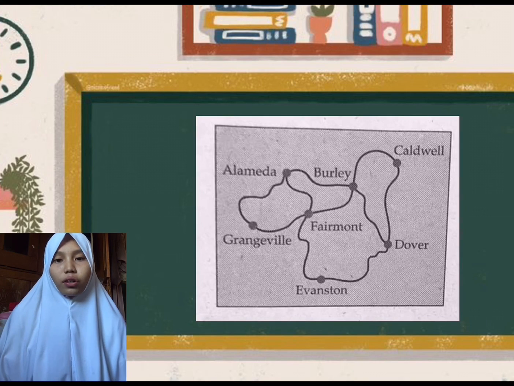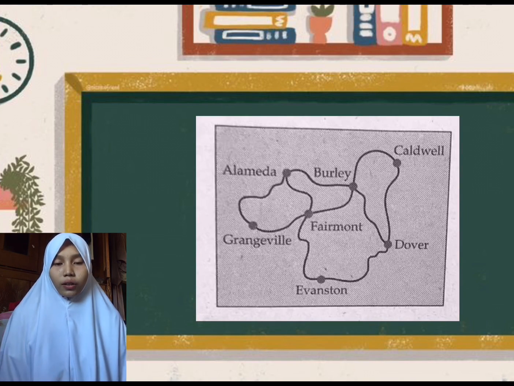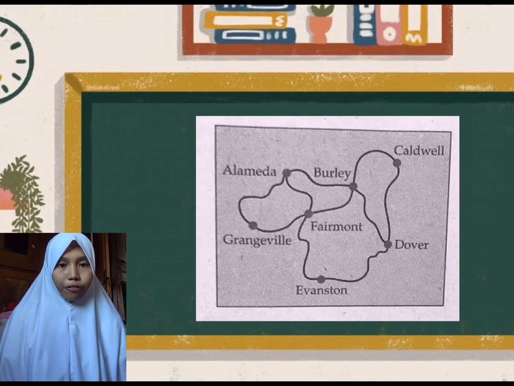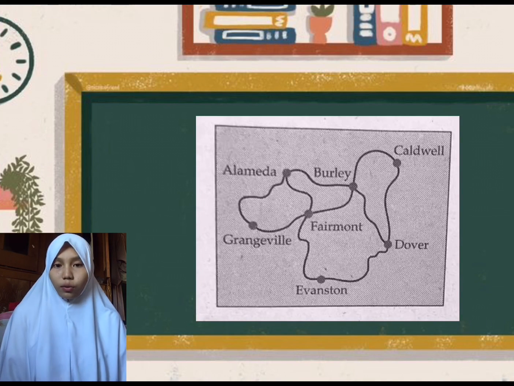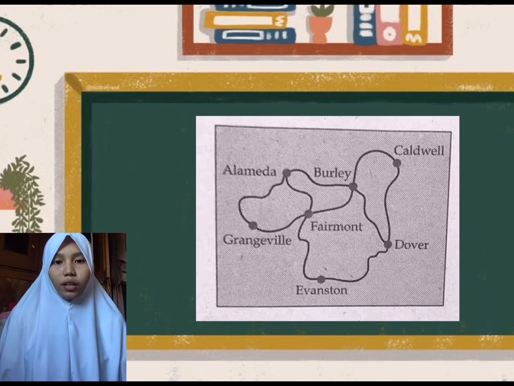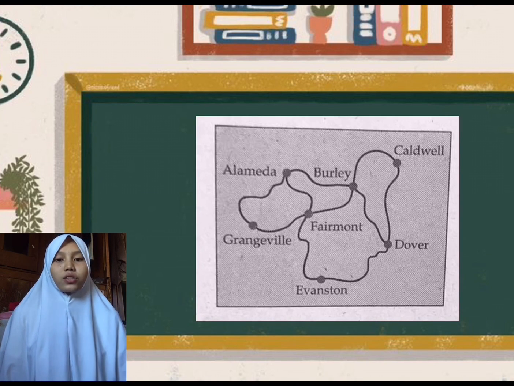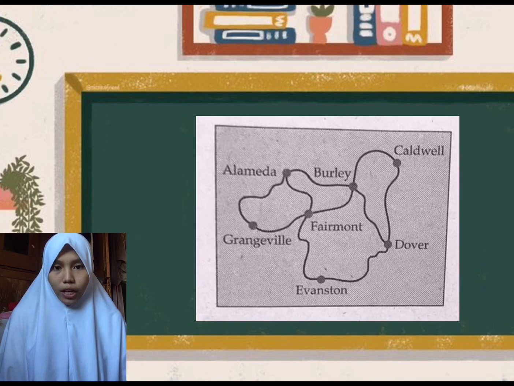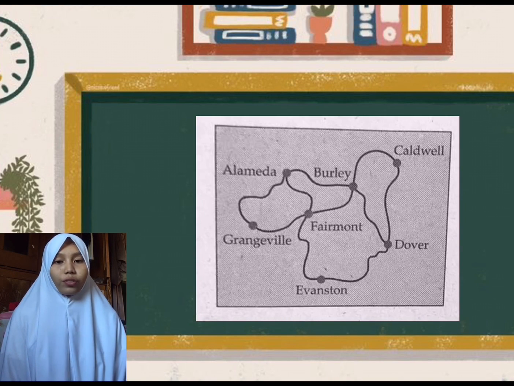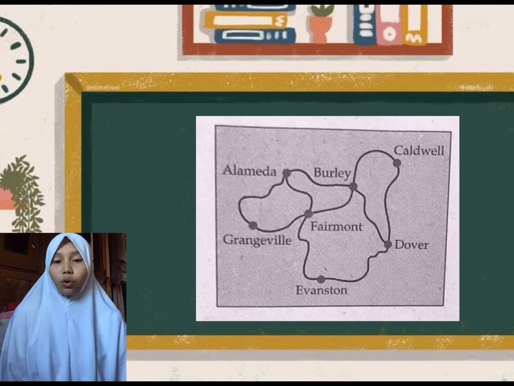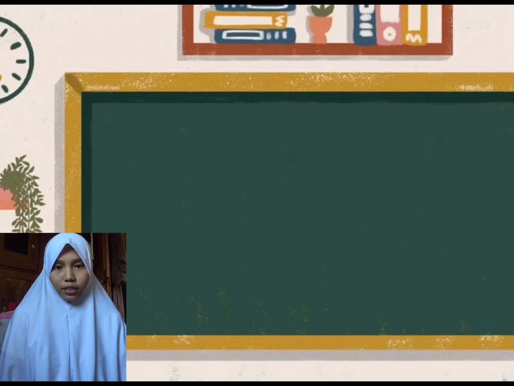So here's the solution of the given example. Looking at the map of roads as a graph, we see that a route that includes all of the roads but does not cover any road twice corresponds to an Euler path of the graph. Notice that only two vertices are of odd degree, the cities of Alameda and Dover. Thus, we know that an Euler path exists, and so it is possible for the photographer to plan a route that travels each road once.